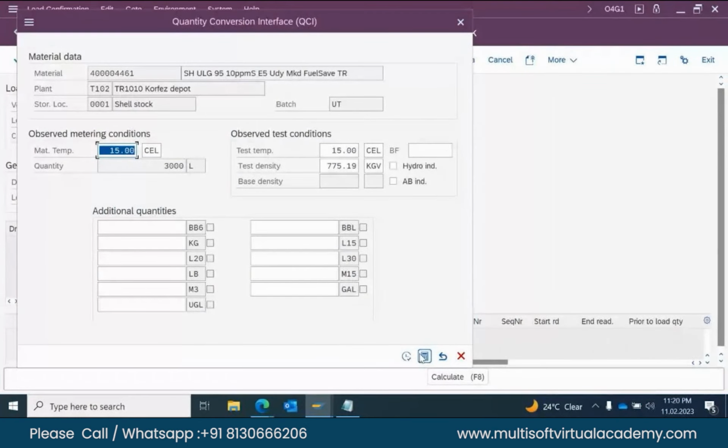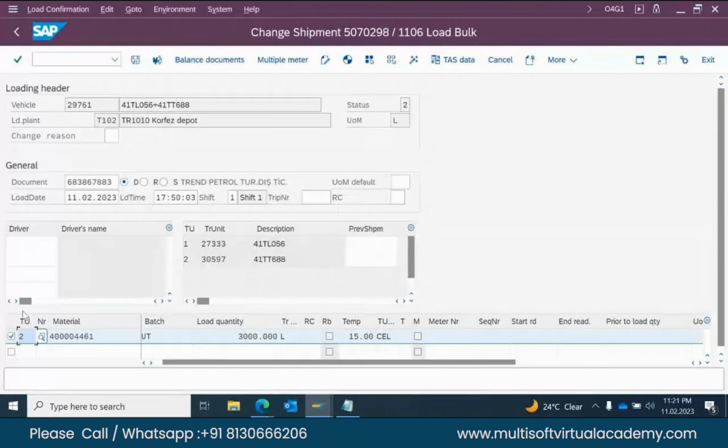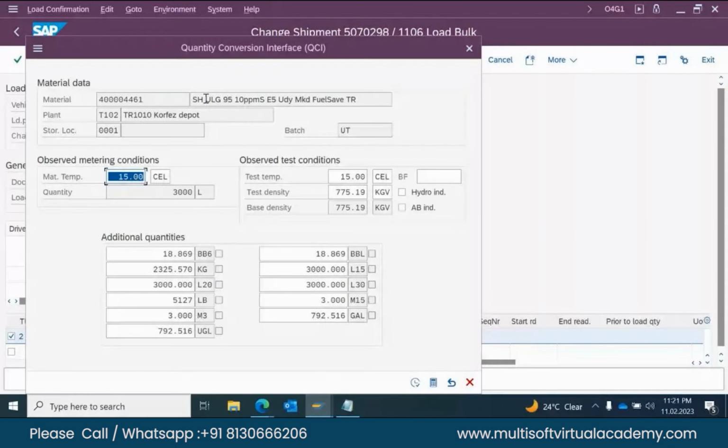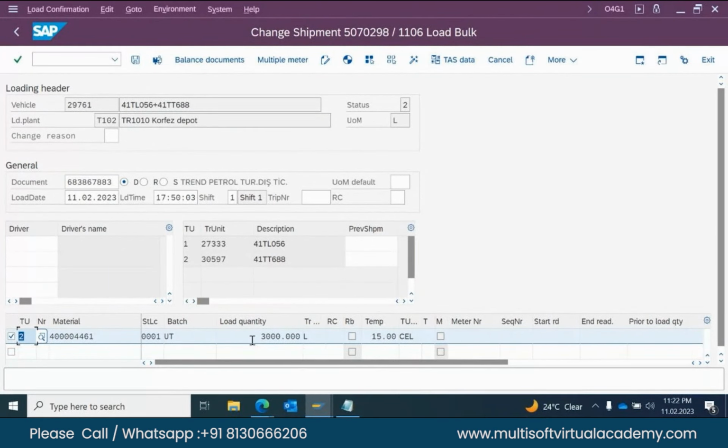How has it come here, sir? After clicking on material, it has reflected. No, after putting in the batch and storage location, press enter. This page will automatically pop up. Sir, can you show how this quantity conversion result reflects in the invoice? I'll explain. First you should know how the loading gets created and the delivery confirmation gets created. Then I'll come to this QSA parameter. Once you put in the batch and storage location, all those QSA parameters come automatically.